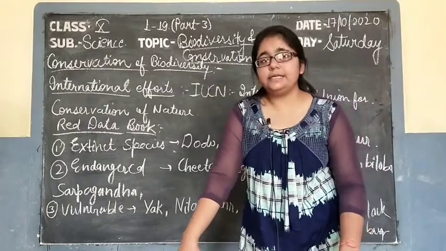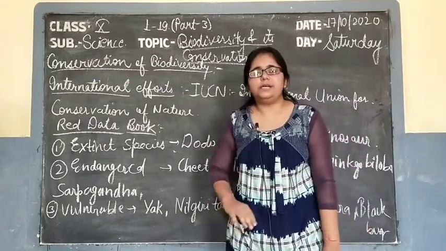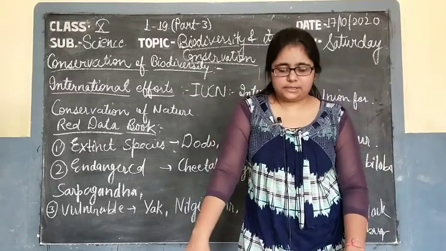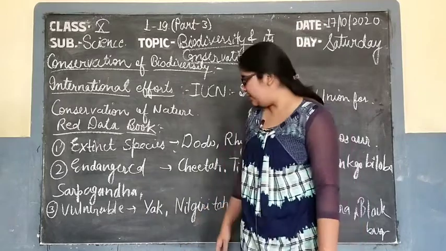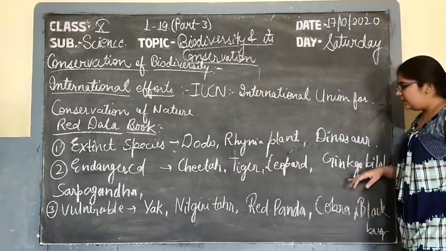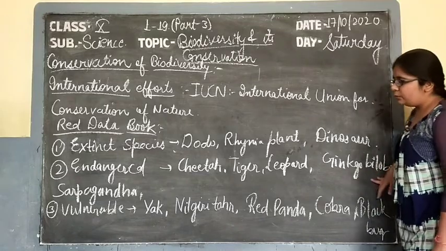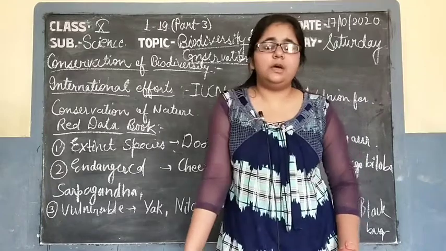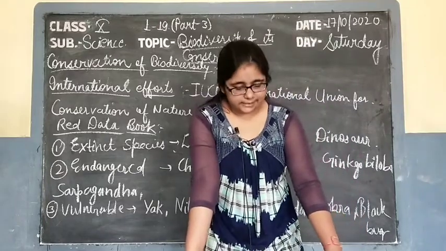Second one is the endangered species, the species which are at the verge of extinction. They are at high risk of being completely extinct and are present in very low number. The examples of endangered species are cheetah, tiger, leopards, ginkgo biloba and sarpagandha. Sarpagandha is Rauvolfia serpentina, which releases a chemical that is reserpine.